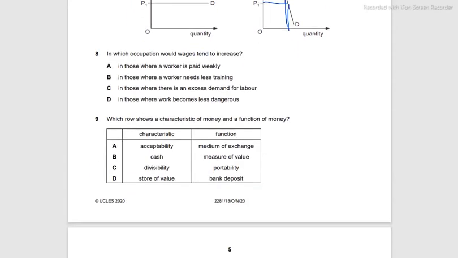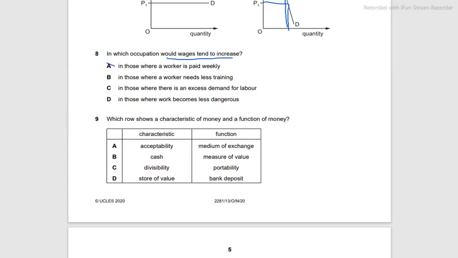In which occupation would wages tend to increase? Well, for one, wages increase for the jobs and the occupations in which supply is low, and when the work done is worth a lot. So we're going to look for that. A is in those where a worker is paid weekly. Well, it's not essential for the wages to increase when a worker is paid weekly. A weekly wage is still a weekly wage.